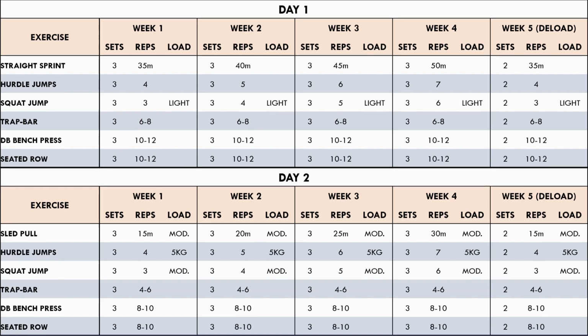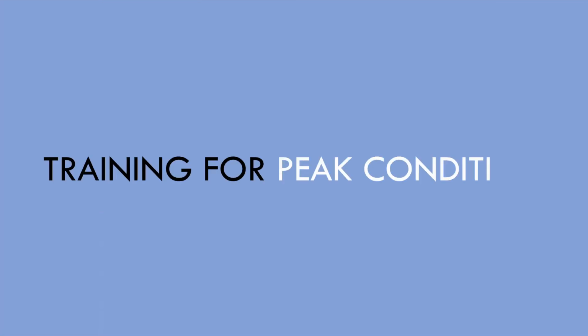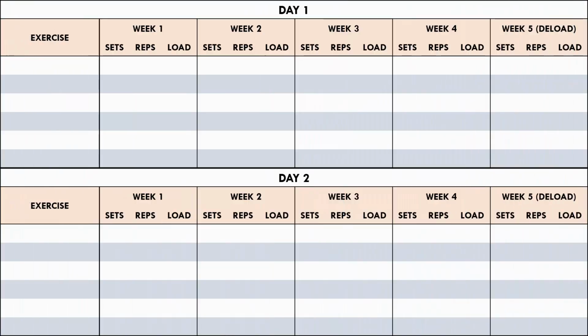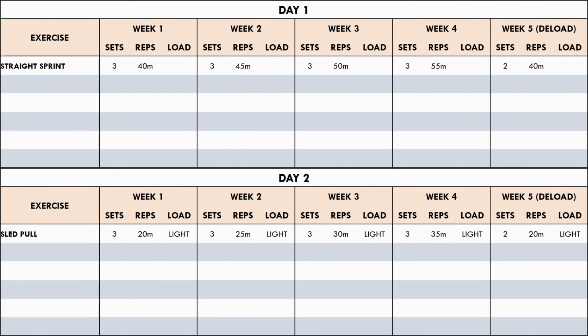Finally, let's now have a look at how a mesocycle may look when the athlete needs to be in absolute peak condition. In this mesocycle, the most specific training methods have been implemented to have the highest transfer to physical performance. The linear speed exercises remain the same as the last block, although the distances have increased, allowing the athletes to reach maximum speeds.